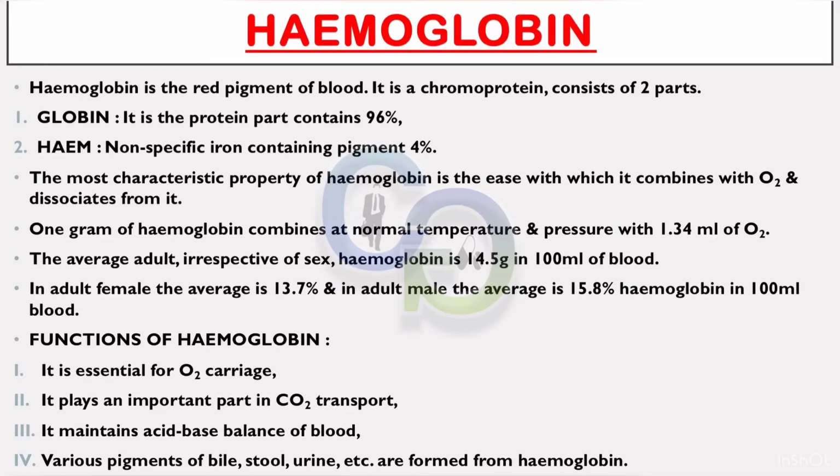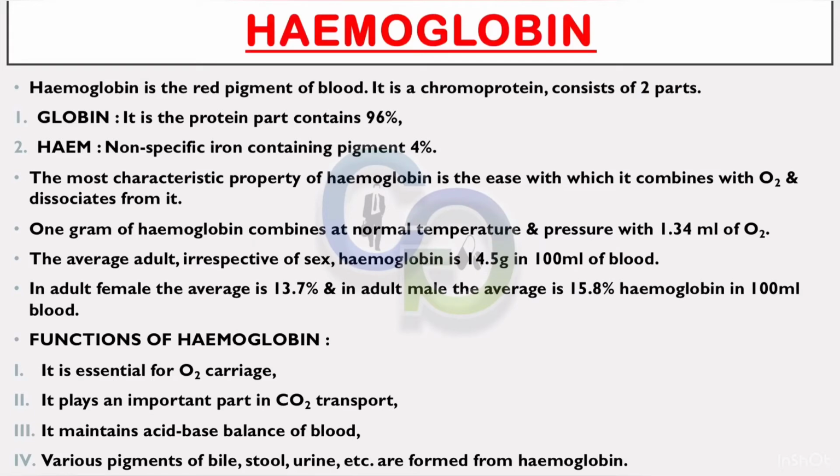Hemoglobin is the red pigment of blood. It is a chromoprotein, consists of two parts. 1. Globin. It is the protein part, contains 96%. 2. Heme, non-protein iron-containing pigment, 4%. The most characteristic property of hemoglobin is the ease with which it combines with oxygen and dissociates from it. 1 gram of hemoglobin combines at normal temperature and pressure with 1.34 ml of oxygen.